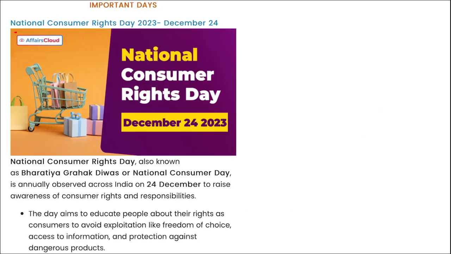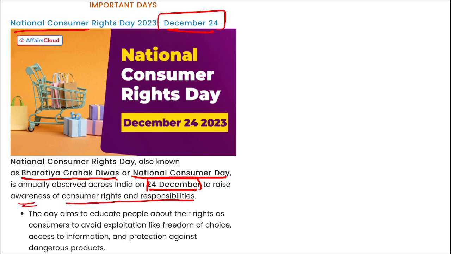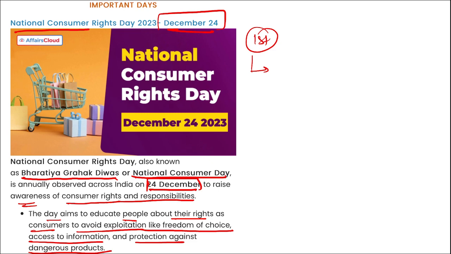Next is National Consumer Rights Day. It is observed on 24th of December. This day is also known as Bharatiya Grahak Divas or National Consumers Day. It is annually observed on 24th of December to raise awareness of consumer rights and responsibilities. The day also aims to educate people about their rights as consumers to avoid exploitation, like freedom of choice, access to information, and protection against dangerous products. The first ever National Consumers Day was observed in 1986.